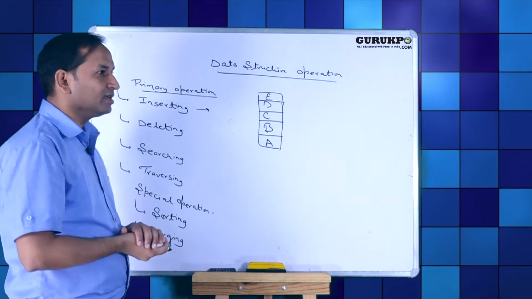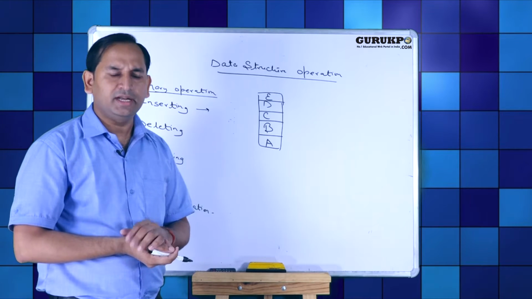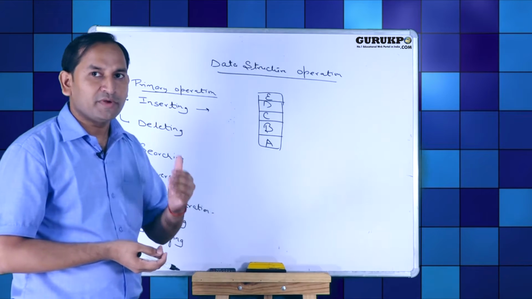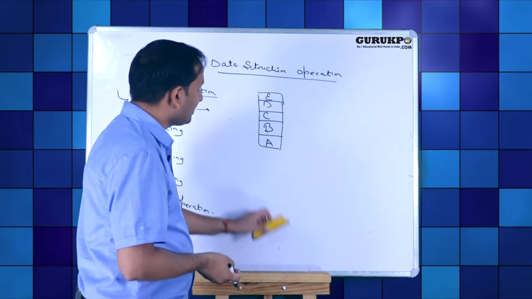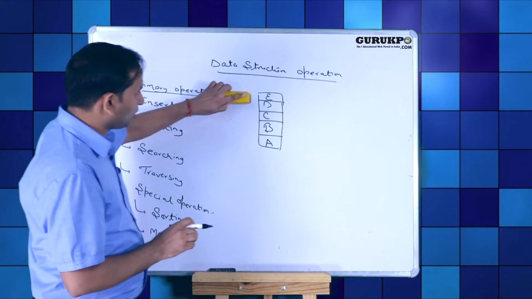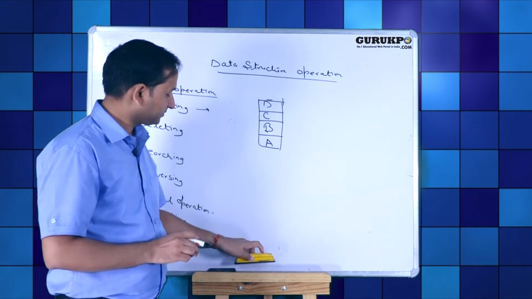Second one is deleting. Sometimes there is a requirement to delete existing data items which have no future requirement. Deleting means removing data items from a particular list. In this given list we have 5 elements A, B, C, D, E and we want to delete a particular element. Suppose we want to delete E. Now this is our new list.